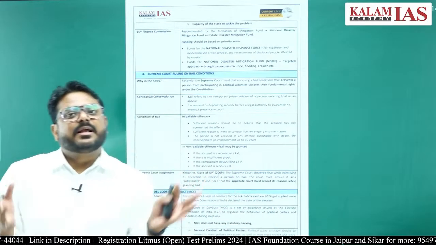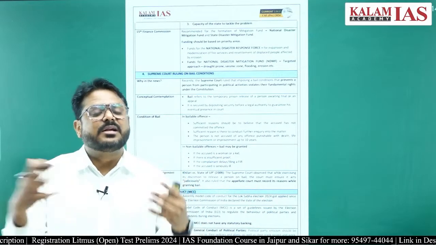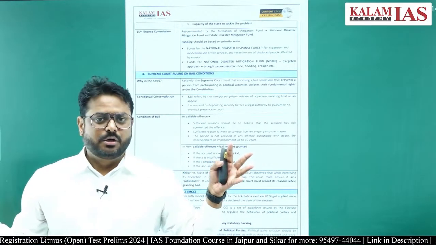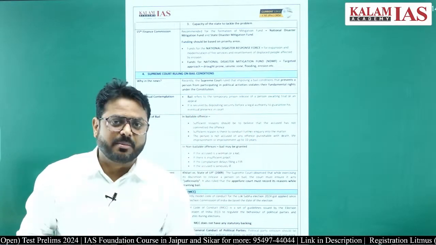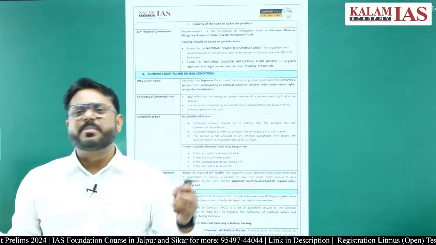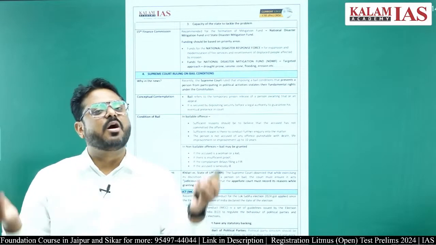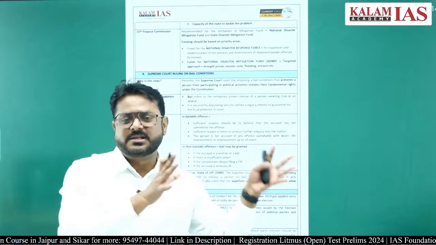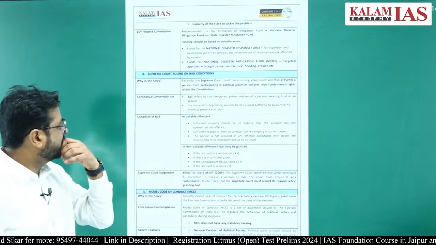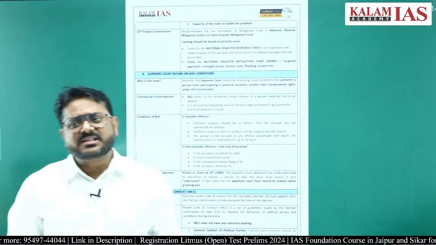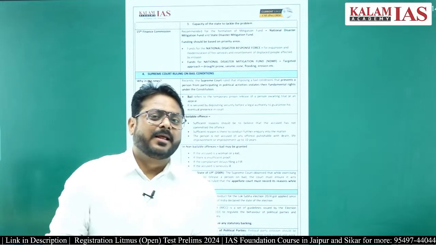Whether that fund is capable enough to tackle that disaster, for example the tsunami of 2004 or the Uttarakhand flash flood of 2011. Such kinds of disaster cannot be tackled by the State Disaster Response Fund. There has to be a release of disaster relief fund from the center through the National Disaster Relief Fund.